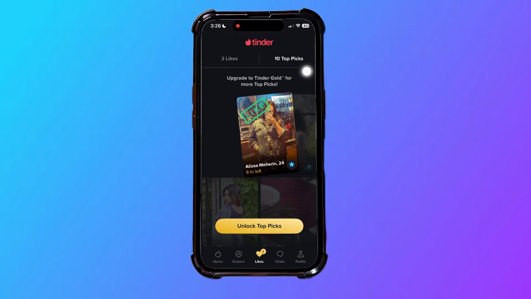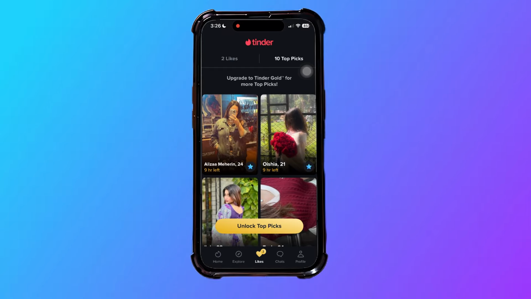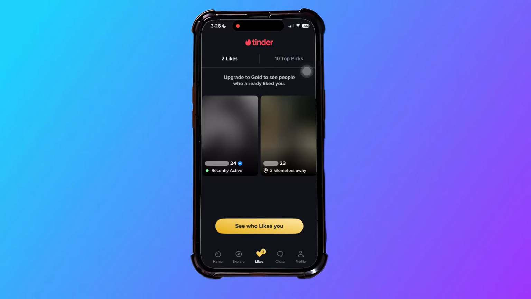So let's head over to the Likes section. This is the best way that you can see who liked you on Tinder. As you can see, the picture and name is blurred. You can only make an informed decision based on the blurred picture and the age and distance. If you see their profile, you may be able to connect the dots and figure out who liked you. And that is exactly how to see who liked you on Tinder without Gold.